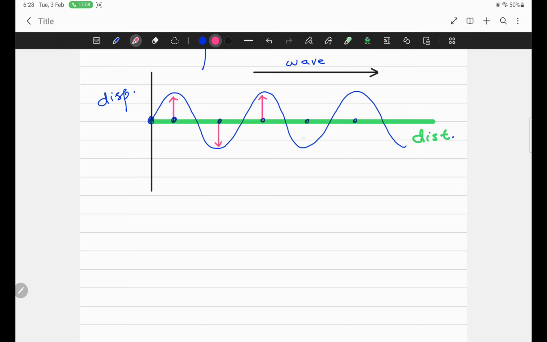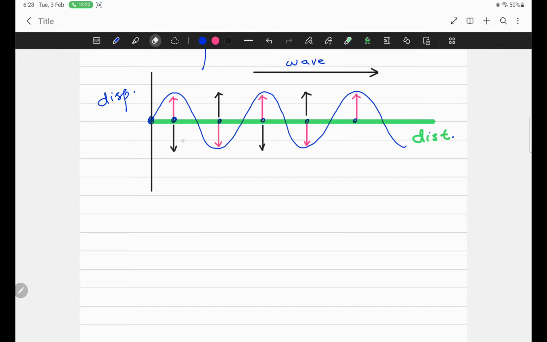These particles are moving up and down. Right now their positions are shown by these arrows, but later on this particle will move down and this particle will move up.